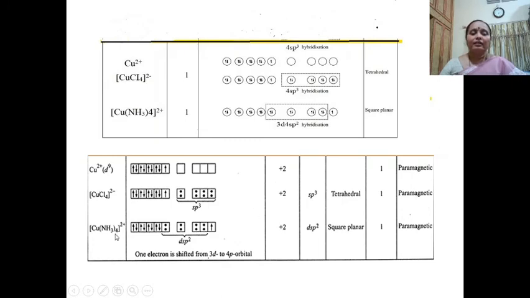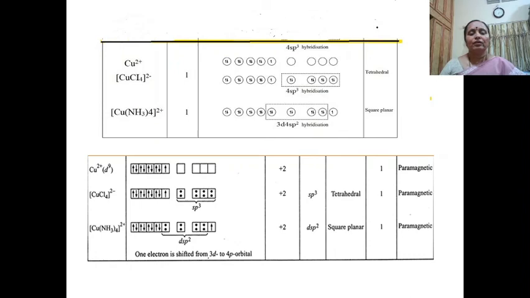In the tetraamminecopper(II) complex, there is a rearrangement: the d electron is shifted to the p orbital, it undergoes dsp2 hybridization, the hybrid orbitals are directed in a square planar structure, and it is paramagnetic in nature.